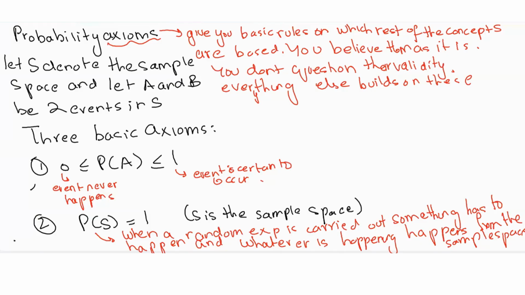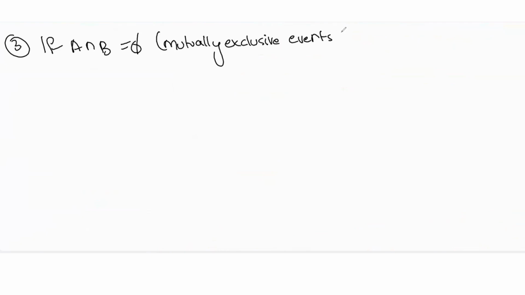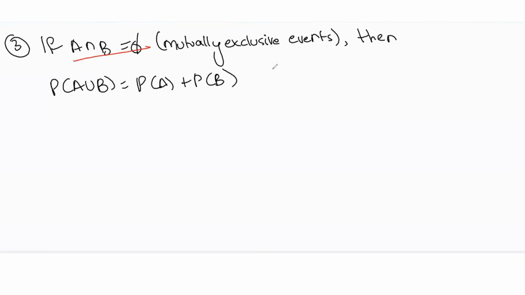Now, the last axiom is that if A intersection B is equal to the null set, that is, they are mutually exclusive events, then the probability of A union B is the probability of A plus the probability of B. Again, the key condition is that they're mutually exclusive events.